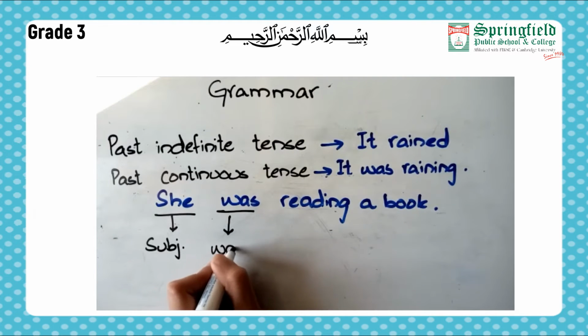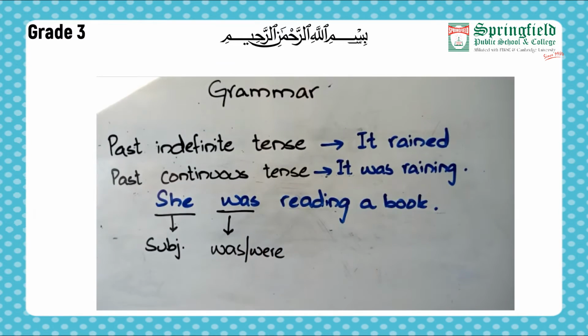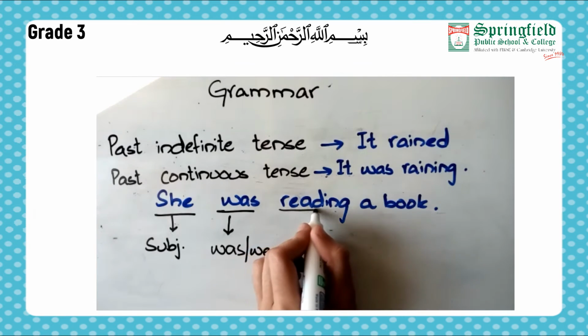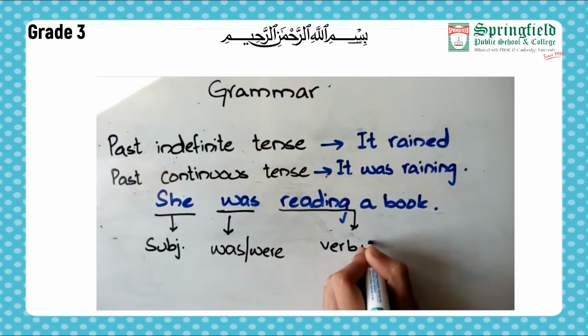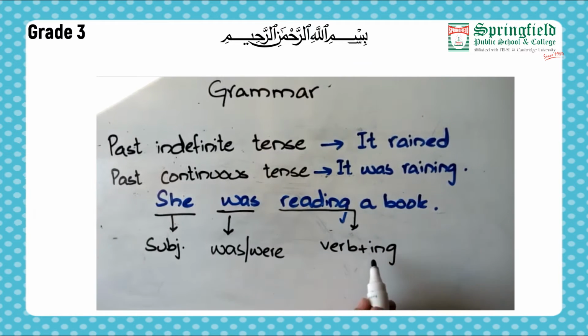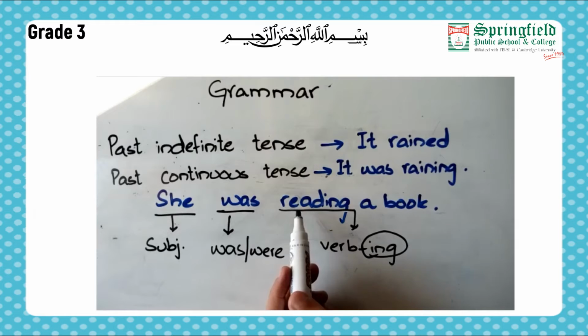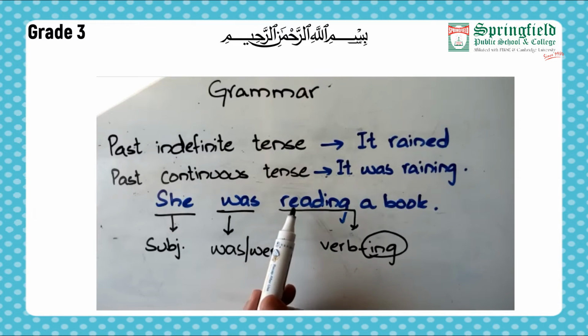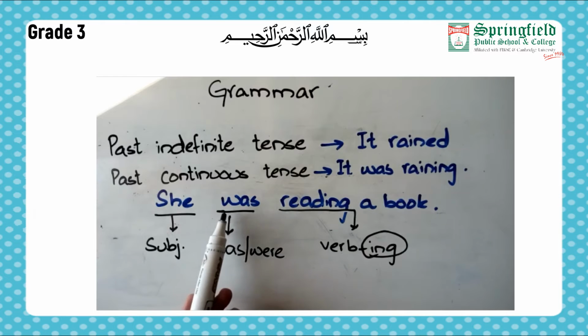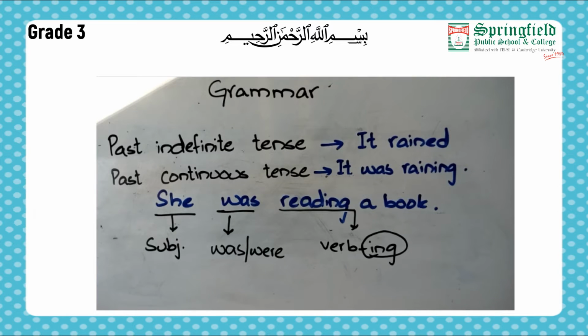So here we have got our helping verbs, was and were. And then next we have got verb with ing. That indicates the continuity. So this verb with ing is basically indicating the continuous tense, like reading, playing. These indicate continuity. And when we are using was and were in the sentence, we are indicating the things have already happened. So students, I hope the concept of past continuous tense is clear to you. Now, moving towards our exercises.